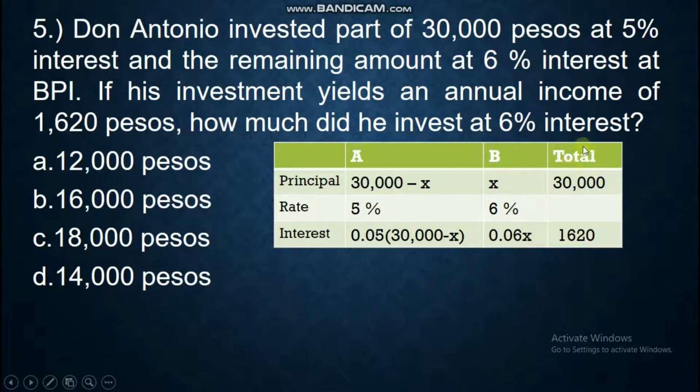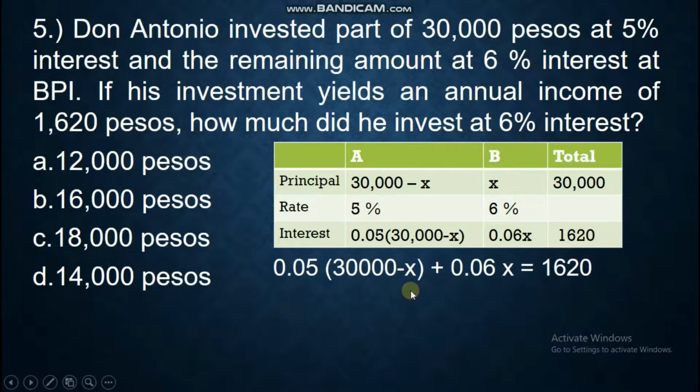And here, the total interest is 1,620 pesos. It is given. We understand that the interest of A plus the interest of B should equal the total interest, 1,620. Thus, this is our equation to solve the problem.